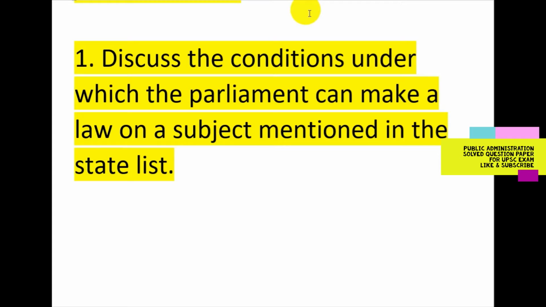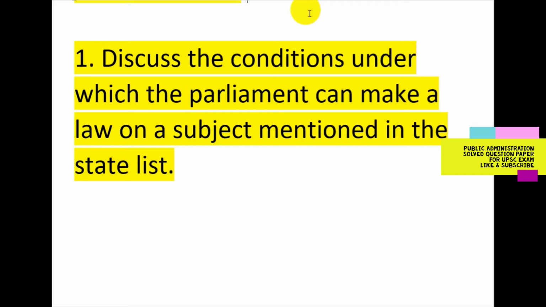First point: under Article 249, the Rajya Sabha may pass a resolution wherein it can authorize the Parliament to legislate on one or more subjects mentioned in the State List on the ground of national interest. But this law will not be valid for more than 1 year. The Rajya Sabha, by passing the same resolution again, can extend it for another 1 year, and it may be renewed as many times as necessary, but not exceeding a year at a time.